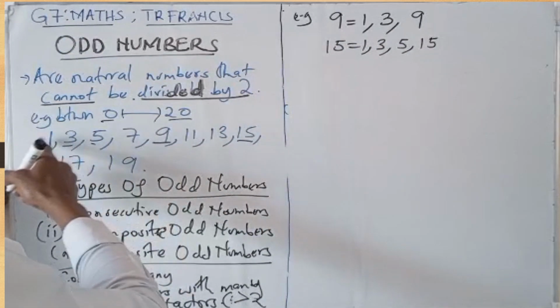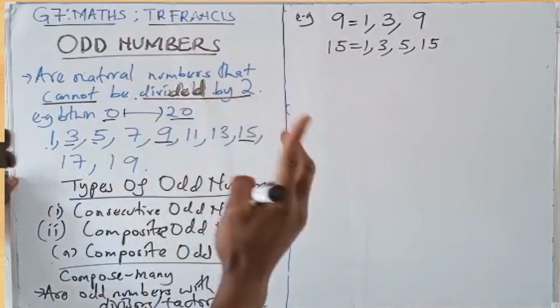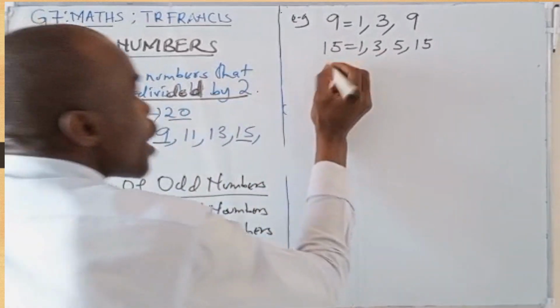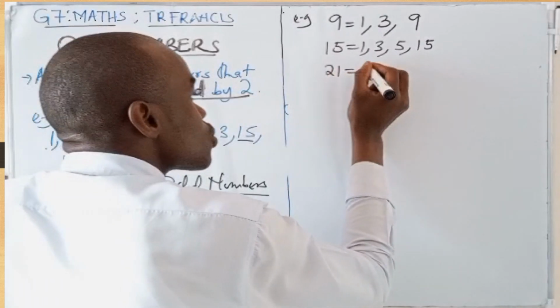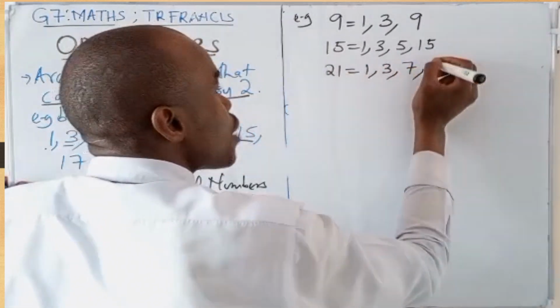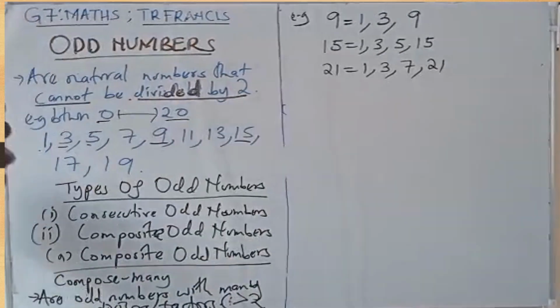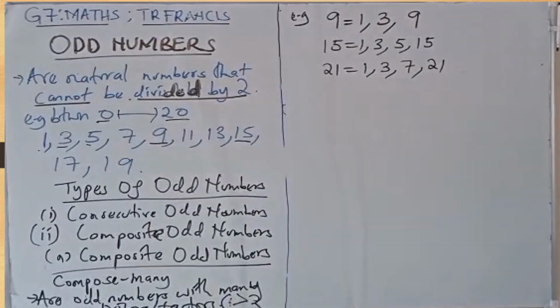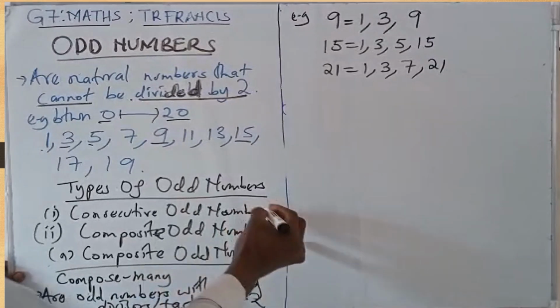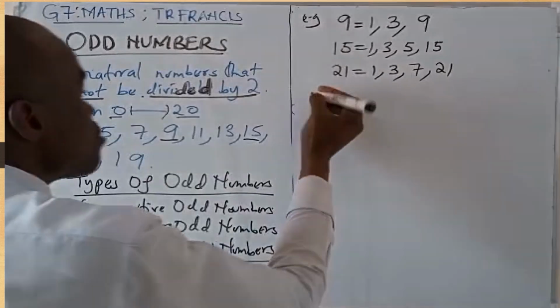Between 0 and 20, we only have two composite odd numbers. If you proceed past 20, we have 21. 21 has got 1, 3, 7, and 21. So you can see composite odd numbers have more than two divisors. That tells you the rest are consecutive odd numbers.